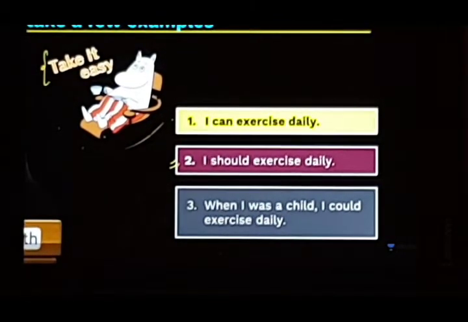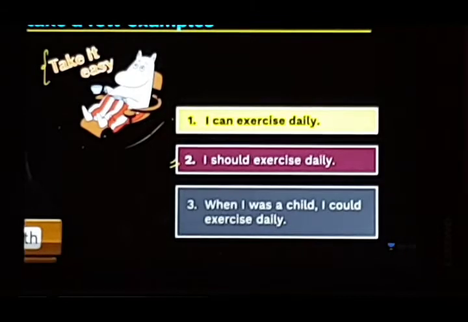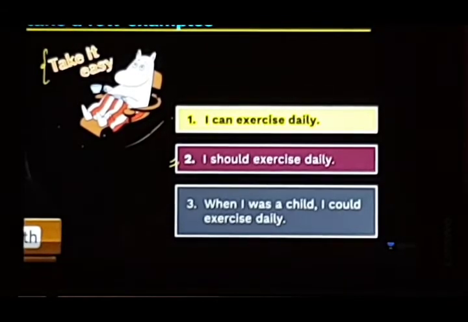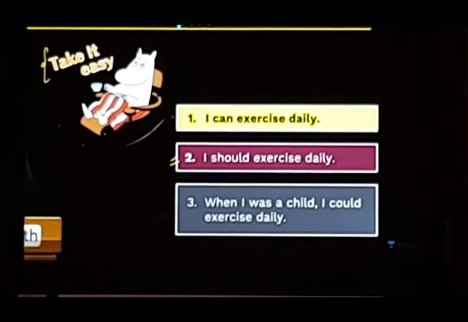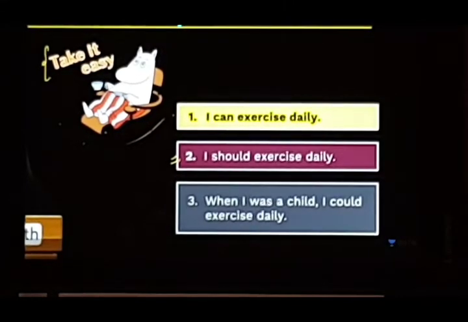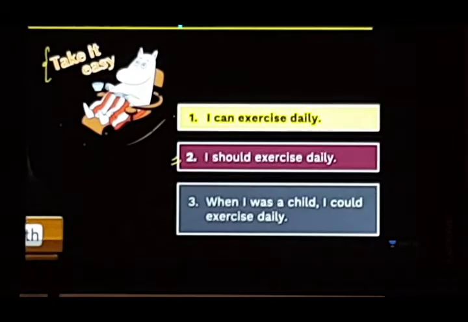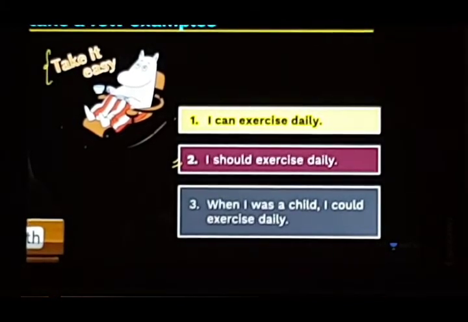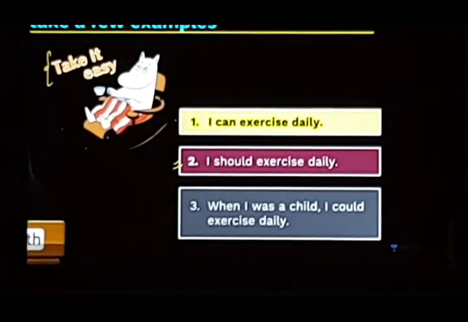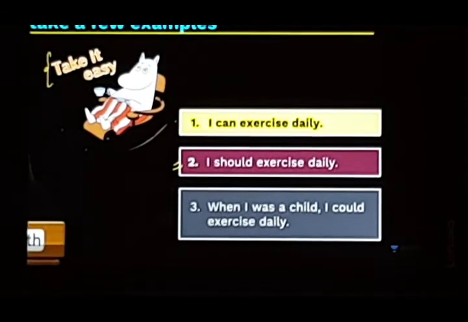So this is just one of the examples. I can exercise daily. What does it convey? It conveys ability, whether I can or cannot. Second is I should exercise daily. This is a suggestion for me. I am giving myself a suggestion because I need to do it. I have become very lazy because of this lockdown. So what I have decided, I should exercise daily.